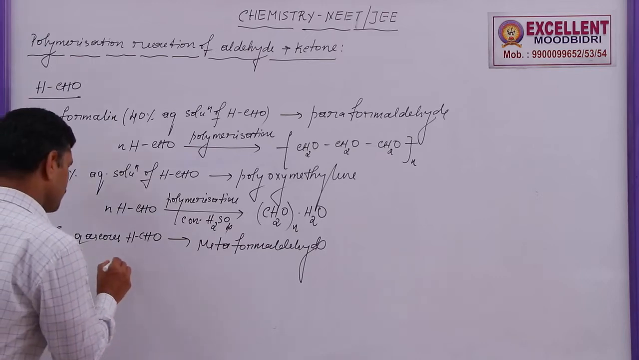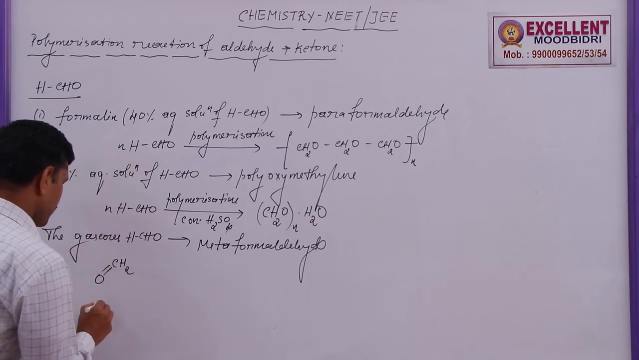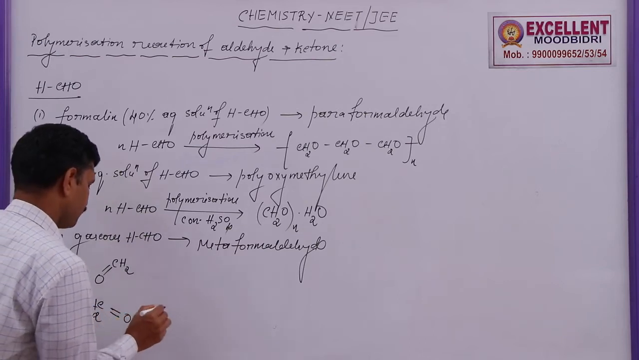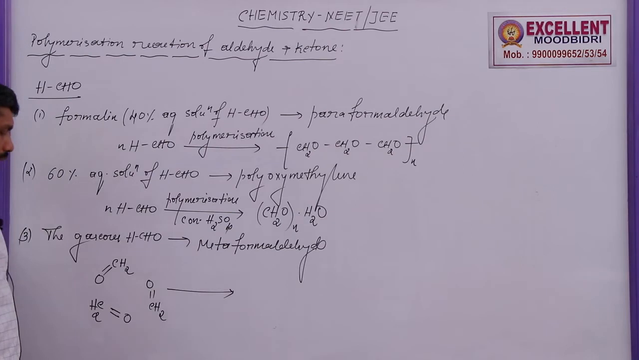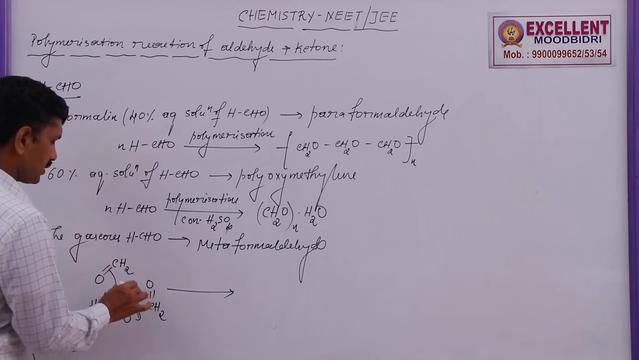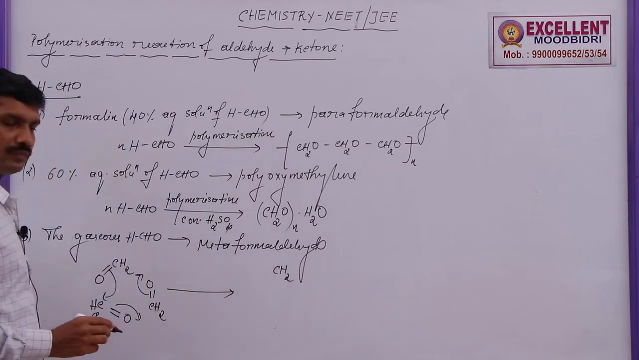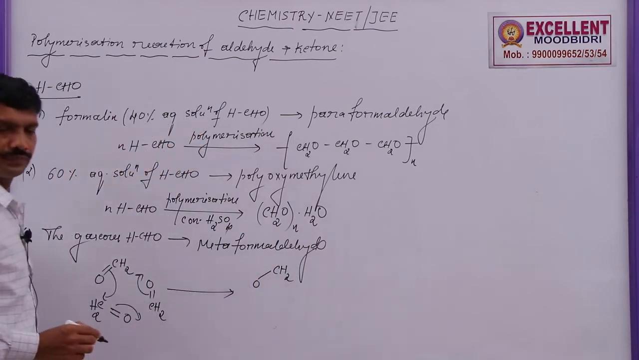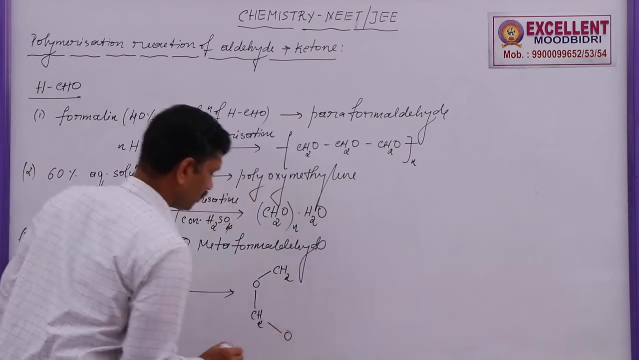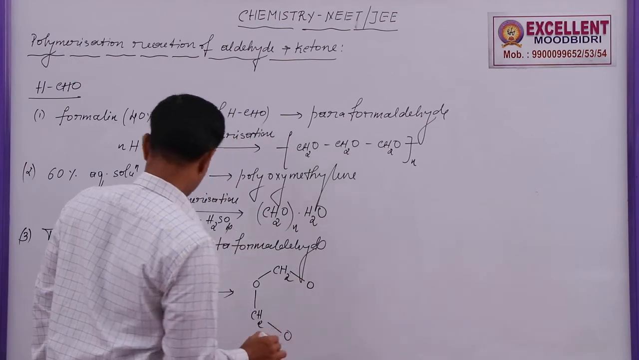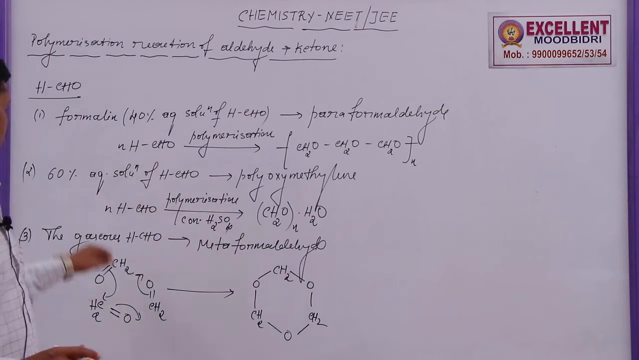So here, three molecules of CH2=O are taken. The double bonds shift, and the product formed is a ring with CH2, single bond O, next CH2, single bond O, again CH2 and O. This is called metaformaldehyde. This is the third case.